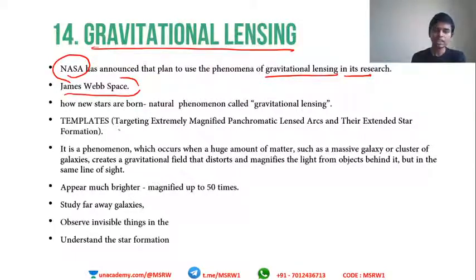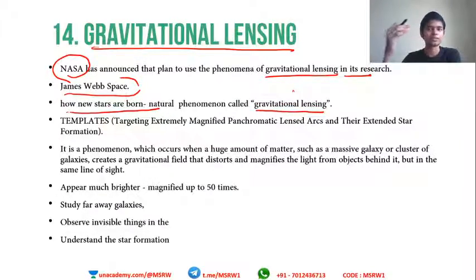Okay, so again, this is used for studying how new stars are born by the natural phenomenon called gravitational lensing. So how are stars born? That is the question. We know how a star dies, right? Stars will become supernovas and then white dwarfs, and in the end a black hole. That is how the star dies. So how is one created? That is the question. In order to study that, we use the gravitational lensing method. This is a phenomenon actually, and it is used for studying this.